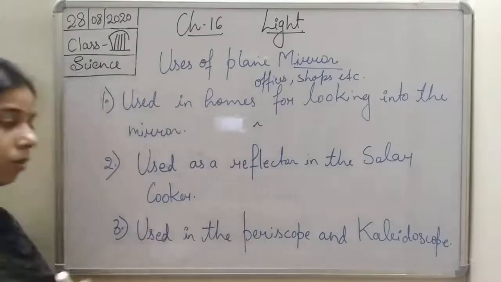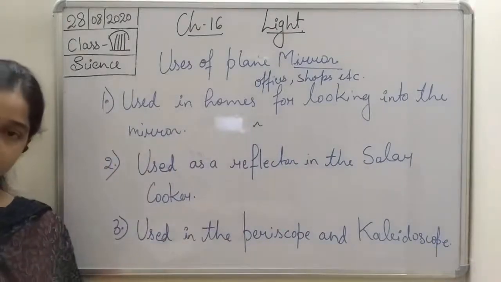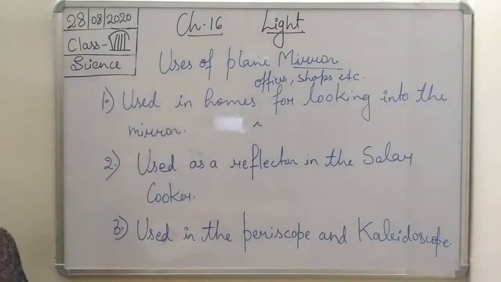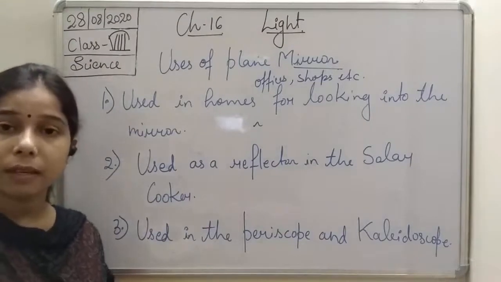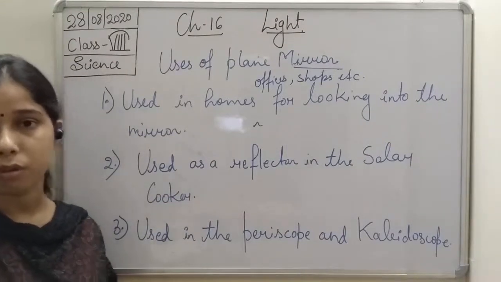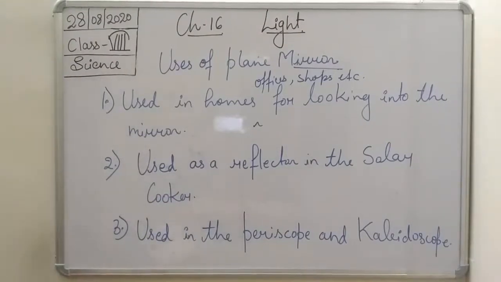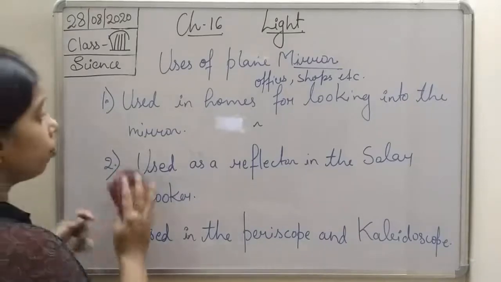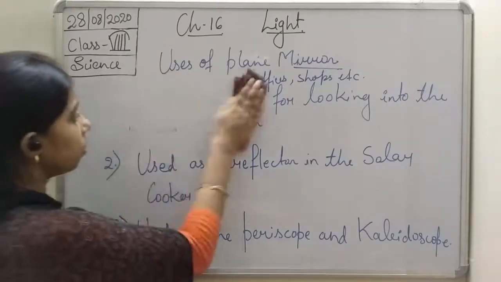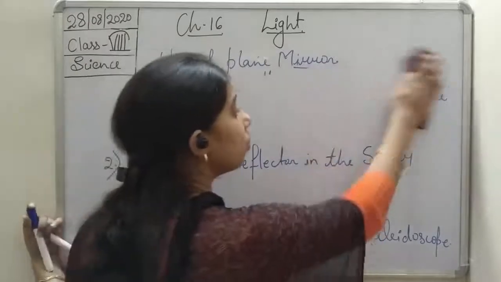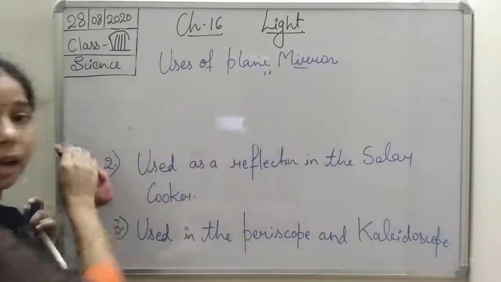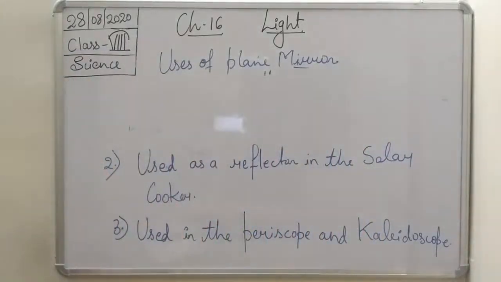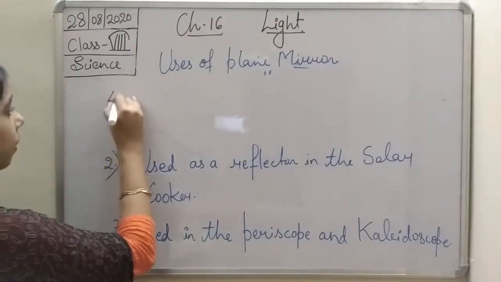Okay, so it is used in the periscope and the kaleidoscope. Not only this, students, it is used in measuring instruments also. So we can write it. It is used in measuring instruments like what, students? Like the ammeter and the voltmeter. So we can write it.